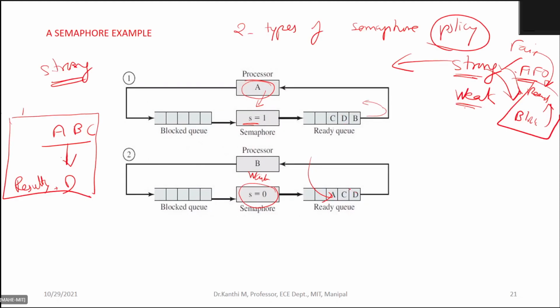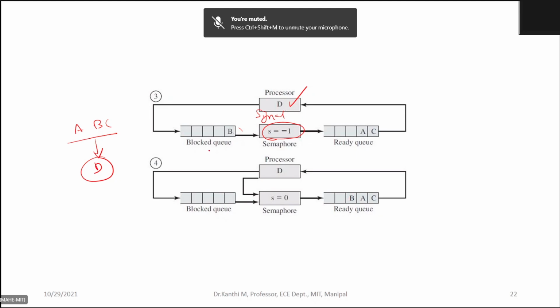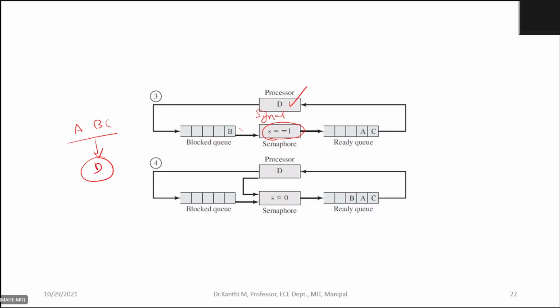So next in the queue, you can see there is a D in the list. So D will execute, and as per our example A, B, C are waiting for the results of D. So D will initiate the signal. Semaphore signal, SEM signal.